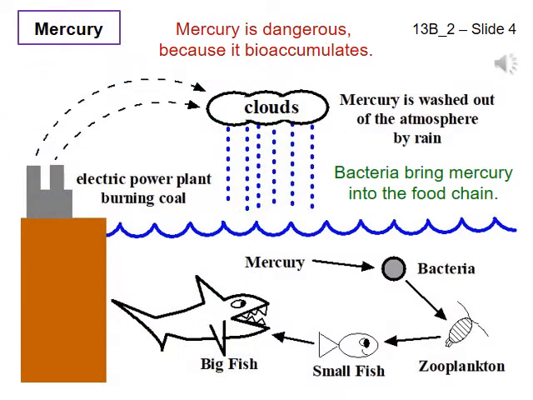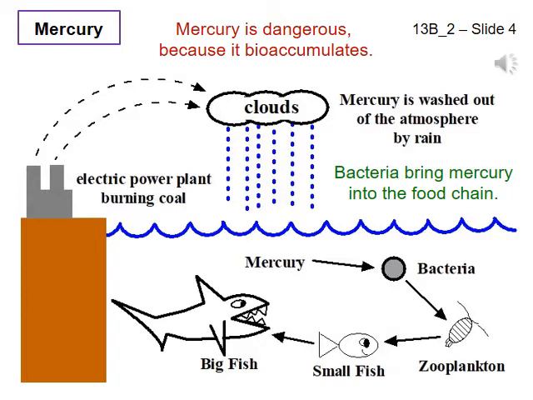Slide 4. Mercury. Like DDT and PCBs, mercury becomes dangerous in the ocean via bioaccumulation. Some bacteria use mercury in the environment in a form of chemosynthesis and in doing so convert the mercury into a toxic form called methylmercury. The bacteria are eaten by zooplankton, and the more bacteria that the zooplankton eat, the more toxic the zooplankton become.